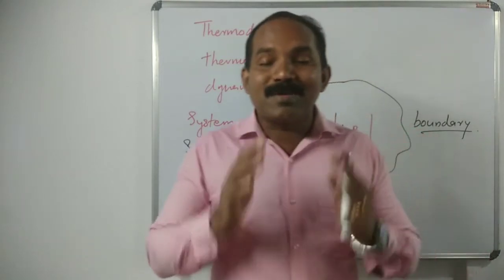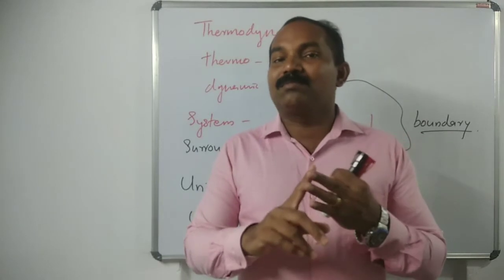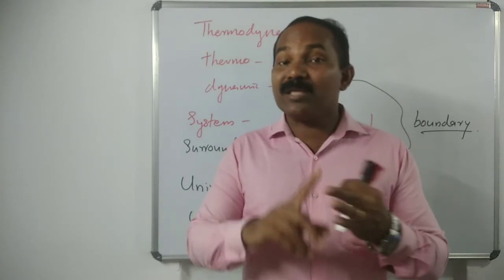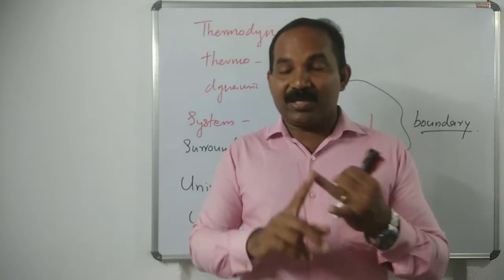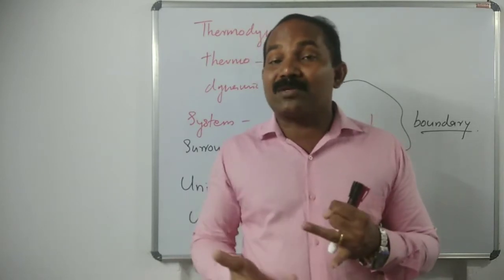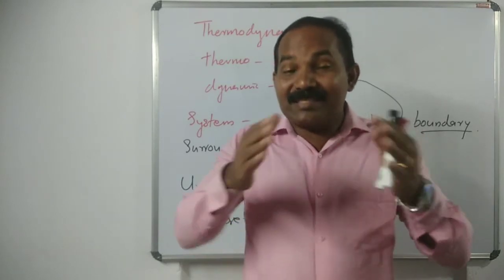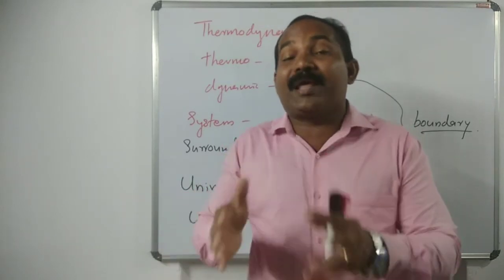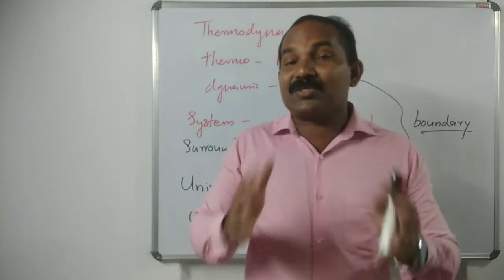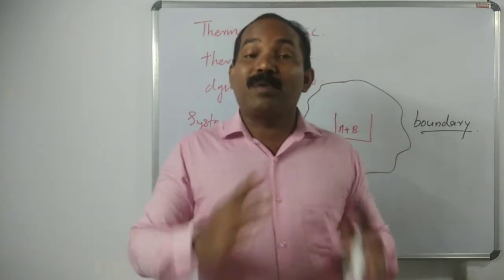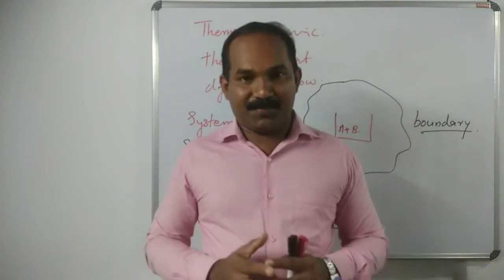So you must learn system, surroundings, boundary. The system is the part of the universe under observation. The surroundings is the other part of the universe. The system and the surroundings are separated by a wall called the boundary, which may be real or imaginary.